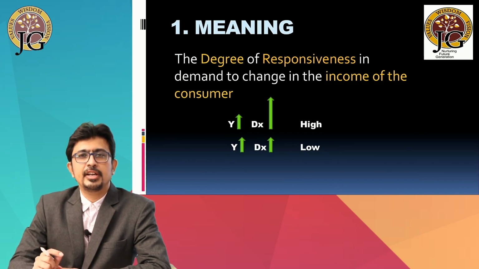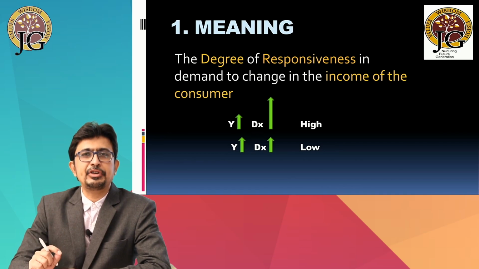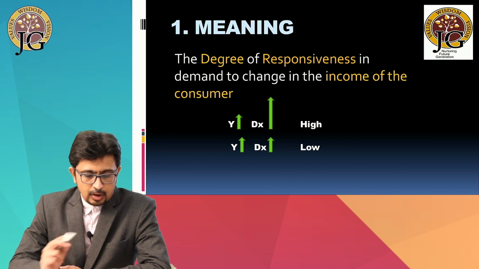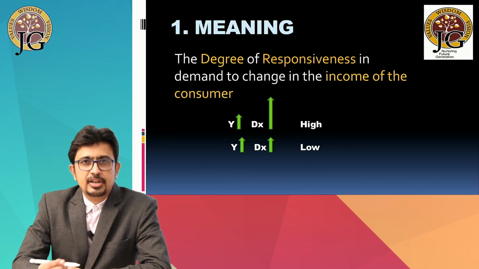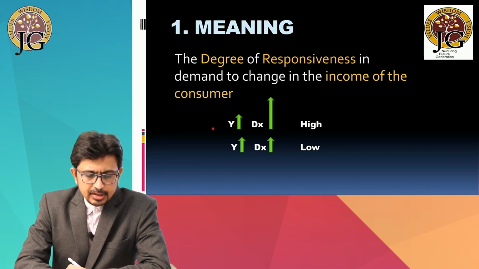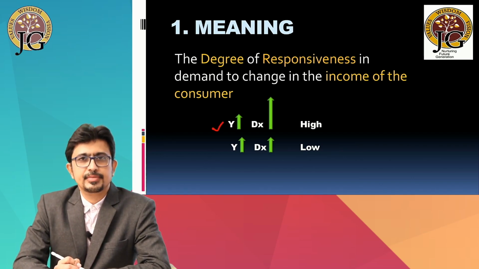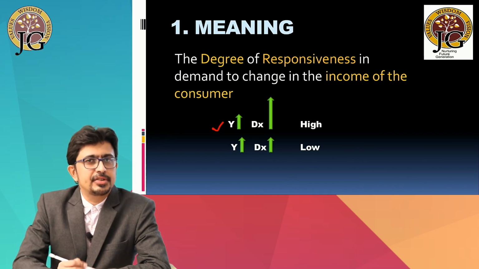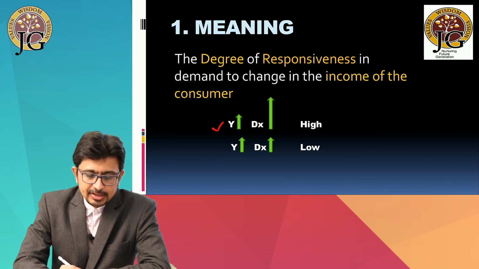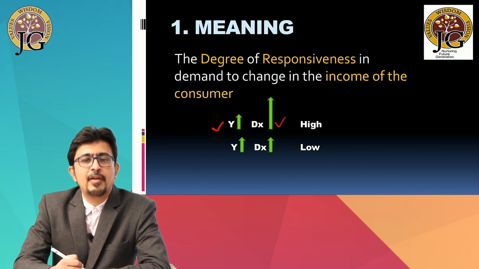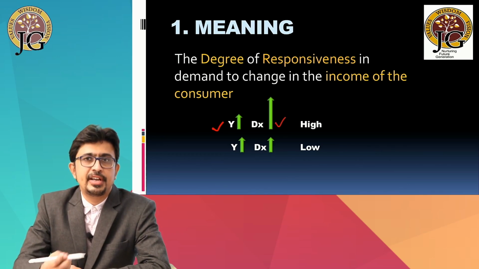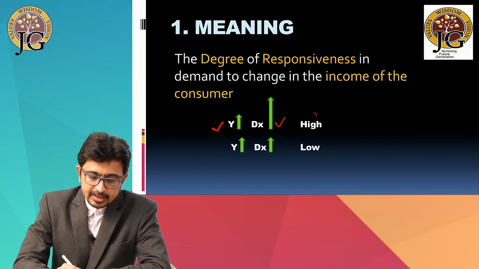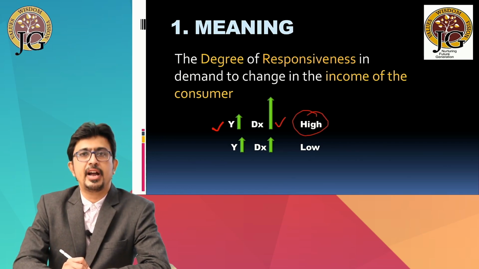In other words, the income elasticity of demand means the extent of change in demand because of change in the income of the consumer. Now, if you look at this, you will understand the concept of income elasticity. Suppose the consumer's income increases, and as a result, the consumer increases the demand for good X by a very large extent. That means the degree of response in demand is very high. So then we will say that the income elasticity of demand for this product is very high.